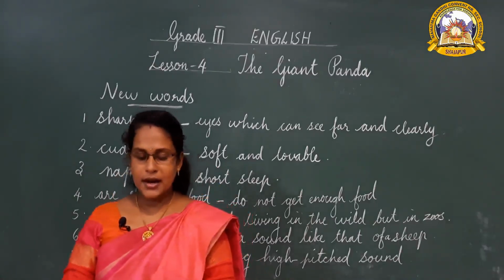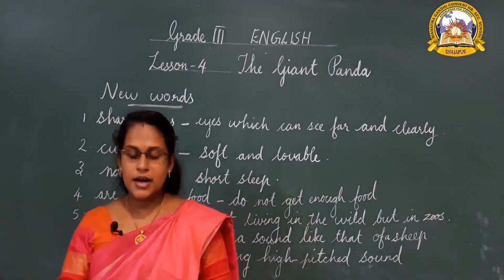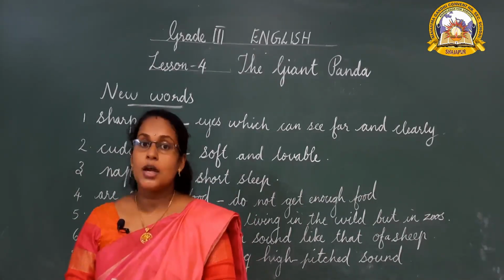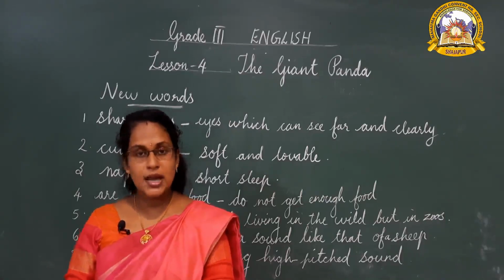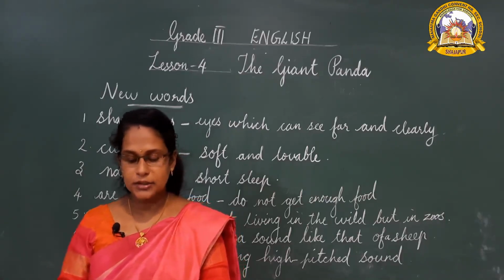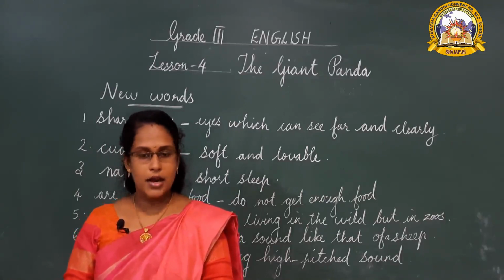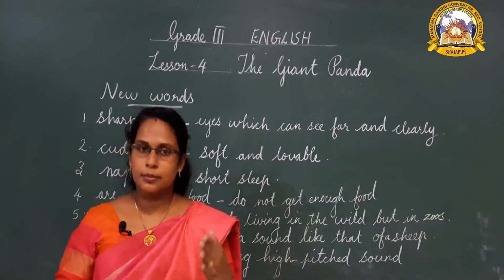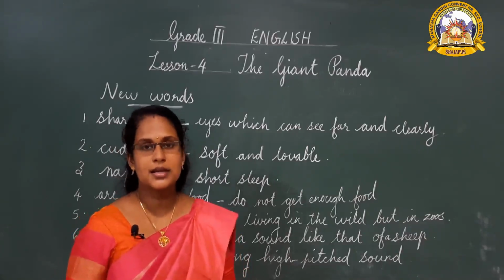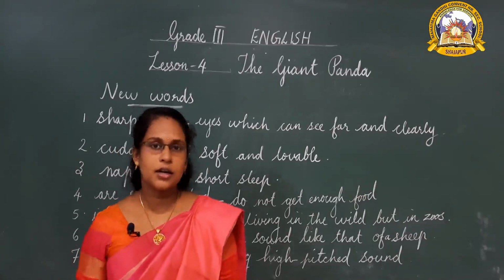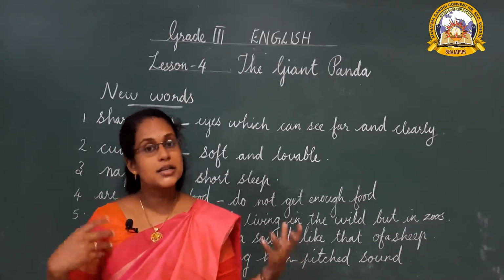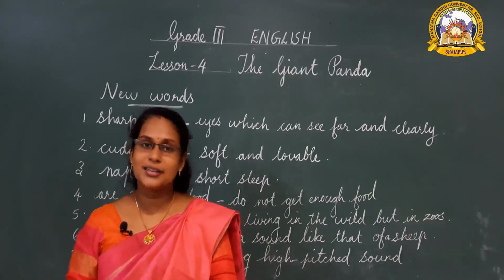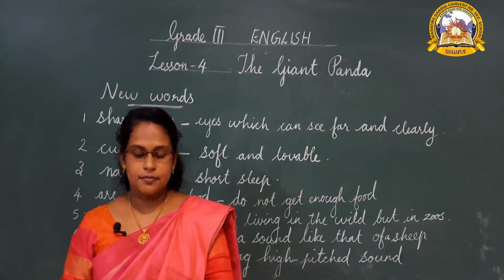How long do pandas live? Pandas live for about 35 years. Sometimes they live longer in captivity than in the wild. The animals we keep in zoos or other centers live more than 35 years. Those living in the jungle have only about 35 years of life.